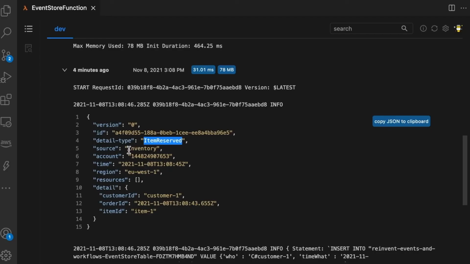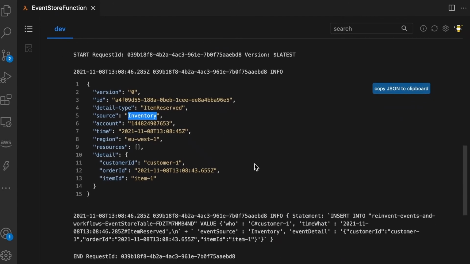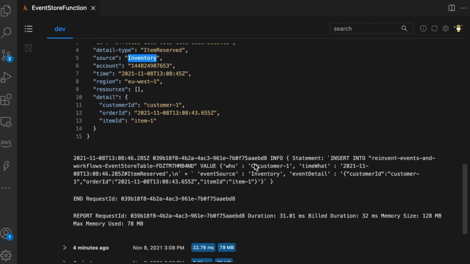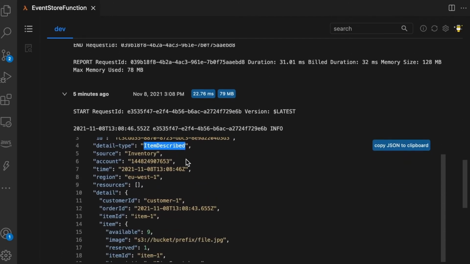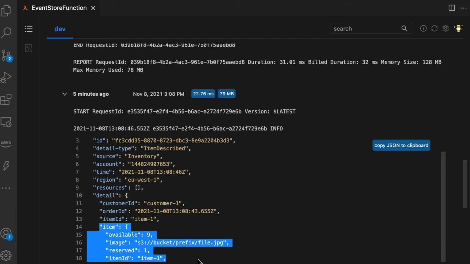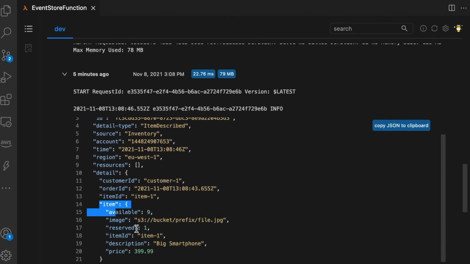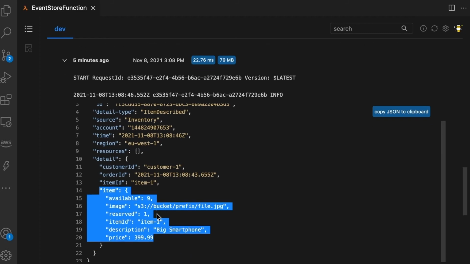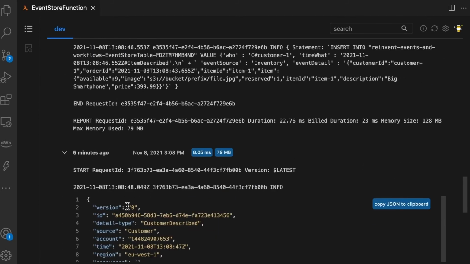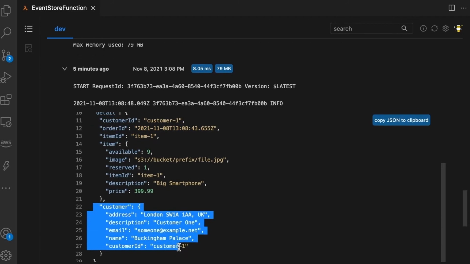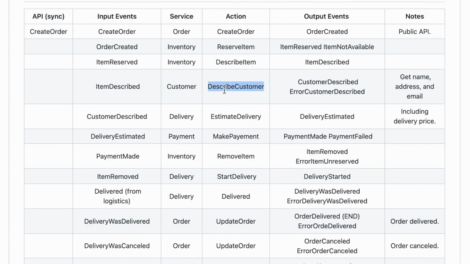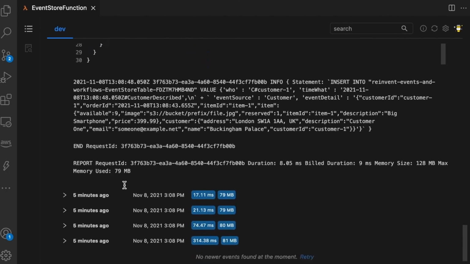Moving on to the next step, that is the item described, and here we are getting the price of the item. You can see some information about the item, how many are reserved, and what price we need to pay. Then we have the customer described, where we are getting the address of the customer. With that, we can estimate the delivery, and then we call the estimate delivery. These are all the events that are getting captured by this service.